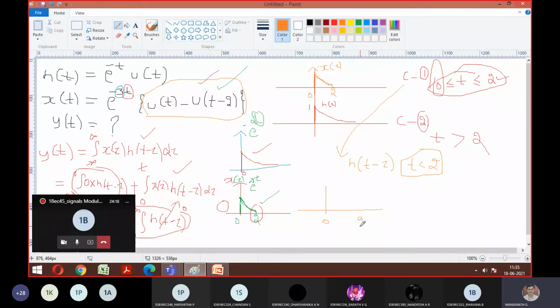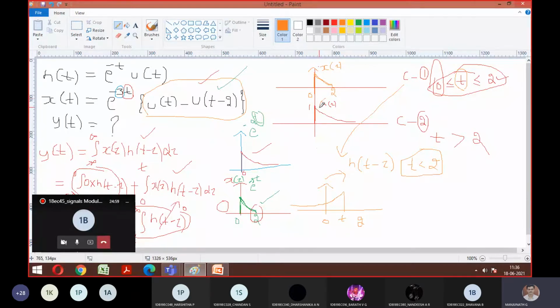So I will give one hint for you guys. The meaning of h of t minus tau, t less than 2, means, look at the case I've taken: I am fixing my values of t between 0 and 2. It means I can write h of t minus tau in this fashion. Just observe carefully and tell me, is it right? So we'll fix my t here, because we need to do the overlapping with respect to x of tau into h of t minus tau.